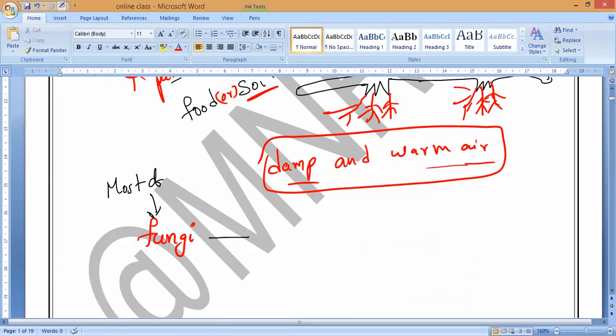For example, Rhizopus fungus, and Mucor, which is also a kind of fungus, and bacteria. Non-flowering plants like fern plants and mosses also reproduce by the method of spore formation only. These are examples of fungus as well as bacteria.